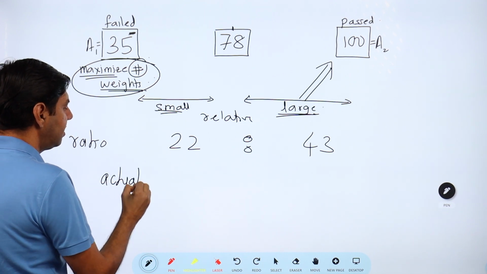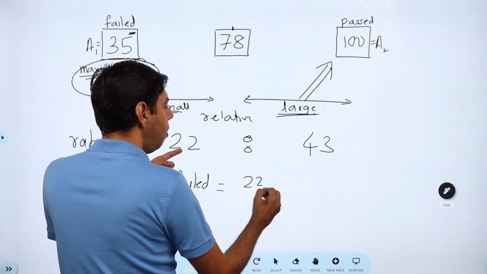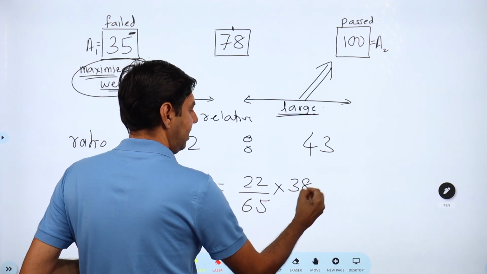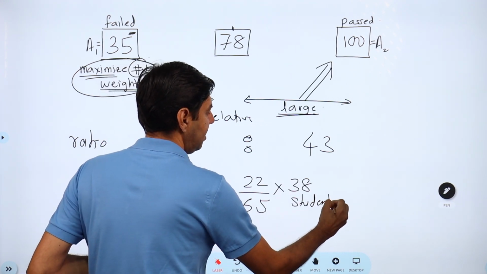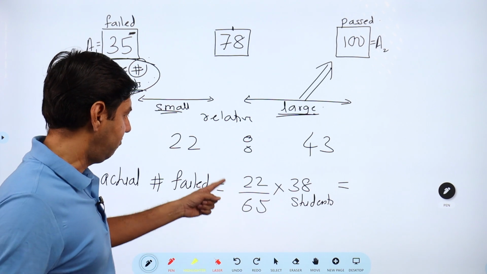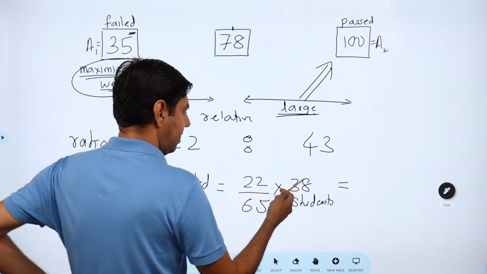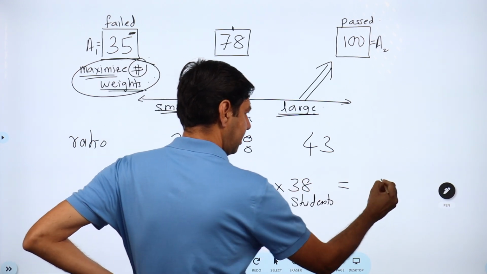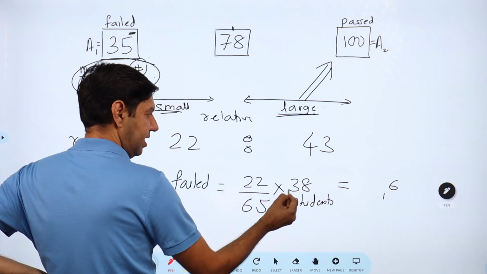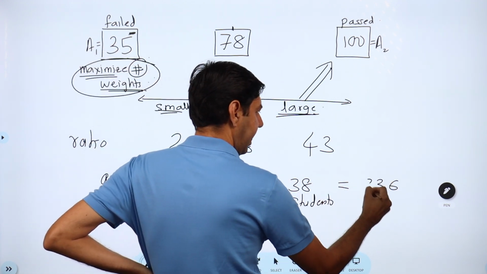So the actual numbers of those who have failed would simply be 22 out of a total of 65 of the 38 students. There are a total of these many, so these many students could have failed, right? I don't know how you would do this calculation. What I would do is I see a 65, so I'll double it, 130. So I'll double the numerator also. Let me multiply it first. 8 2s are 16, 1 carryover, 8 2s are 16, 16 and a 6, 22, 23, 2, 3 2s are 6, 8, let me double it up,